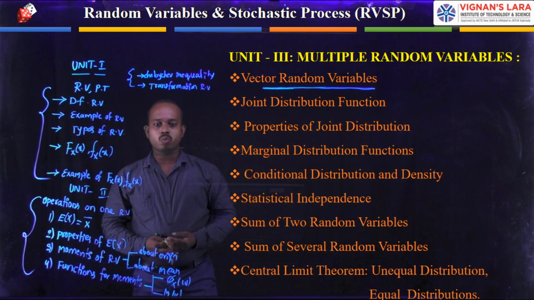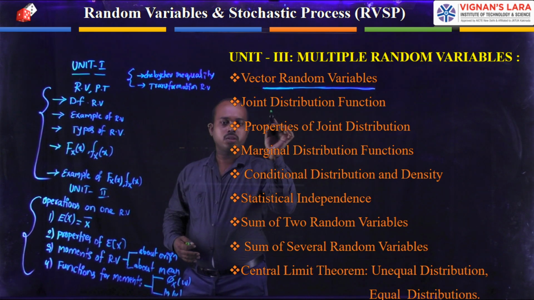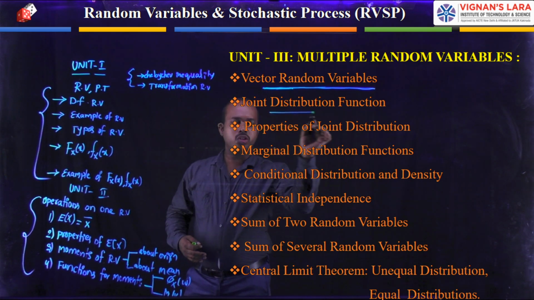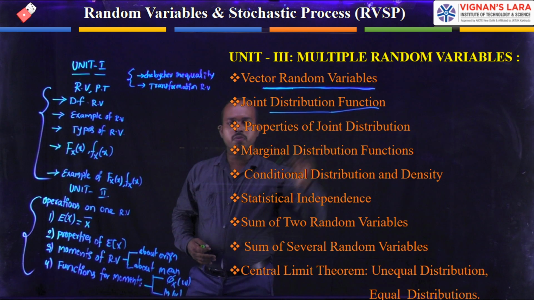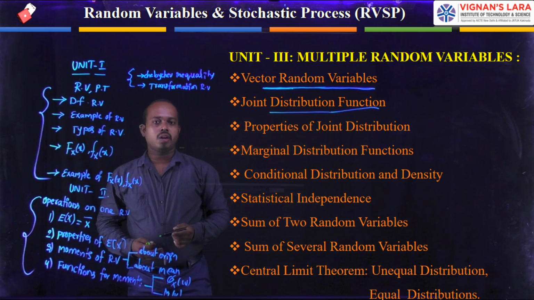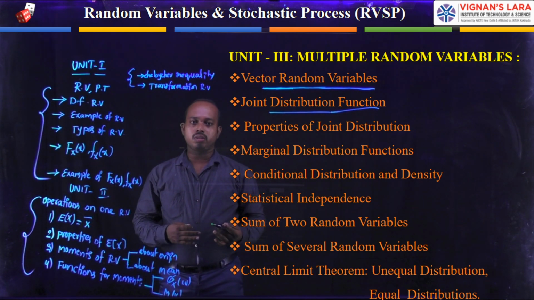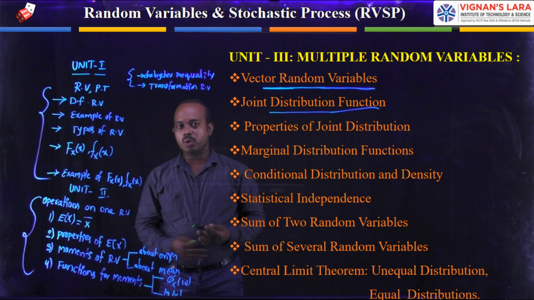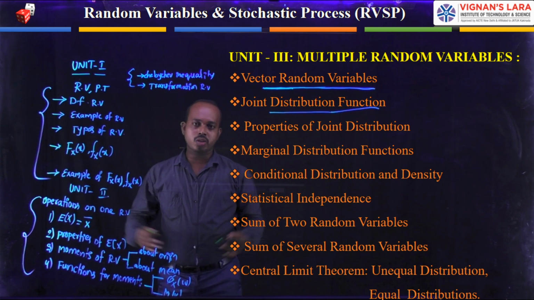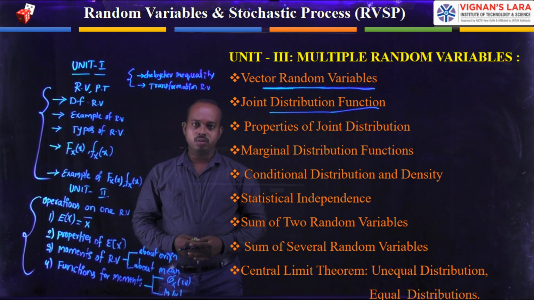After this, we see the joint distribution function. And what is the joint distribution? When I have to consider a number of random variables, the combination that we can analyze is what we call a joint function.